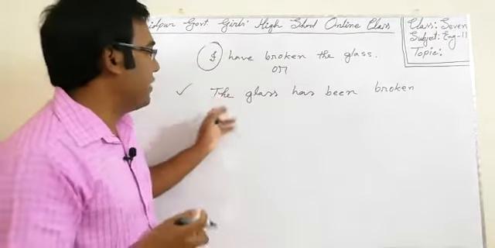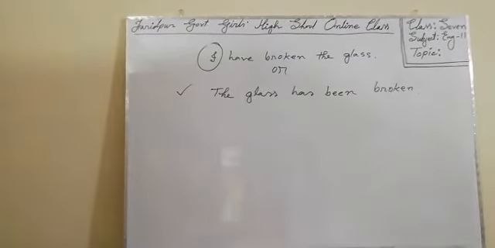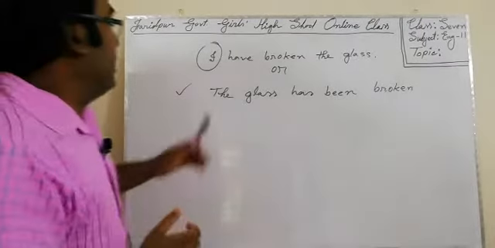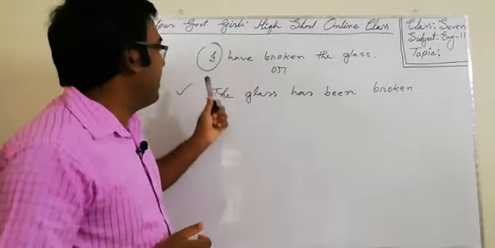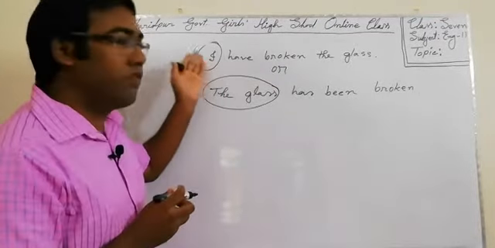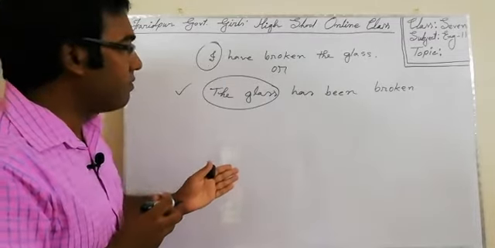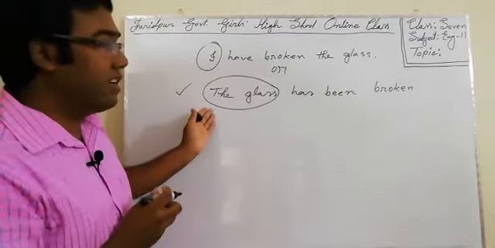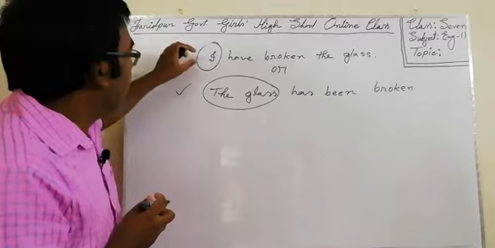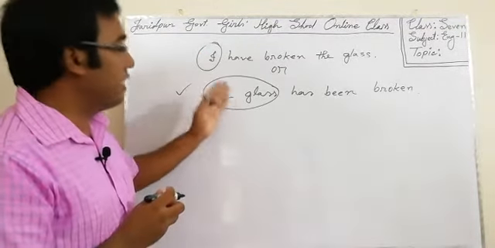That means you are giving importance to the object instead of the subject, you. So, what is the function? Keeping the subject unimportant and giving the object importance.